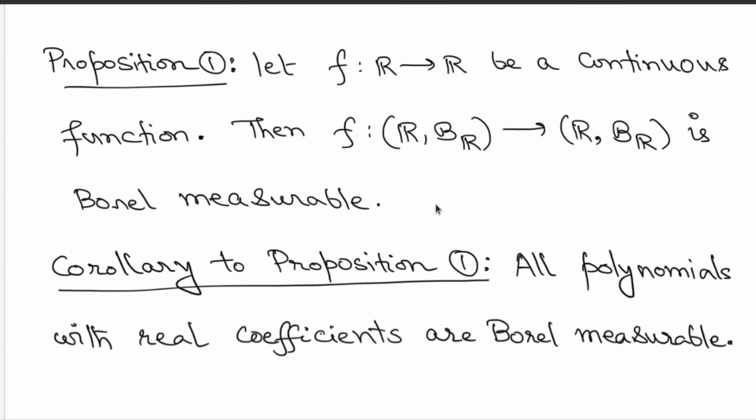They are also continuous functions defined on the real line, and therefore they will turn out to be Borel measurable. So you have a large class of examples immediately after this proposition. Other than that, we have discussed two examples: constant functions and indicator functions.